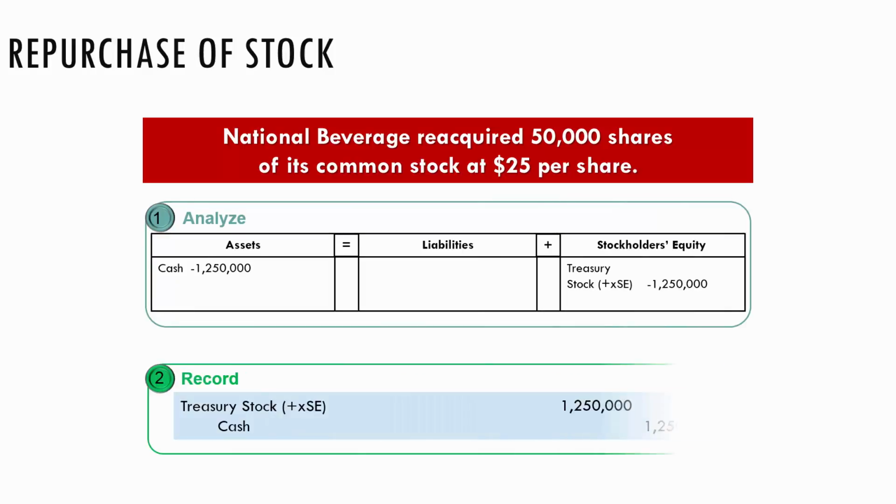So 50,000 shares times $25 per share is going to be a credit to cash and a debit to treasury stock. And notice they're using this caption and calling it a contra account. I'm not really comfortable with calling it a contra account because generally when we talk about contra accounts, it means that when we talk about the main account, we have to talk about the contra account.